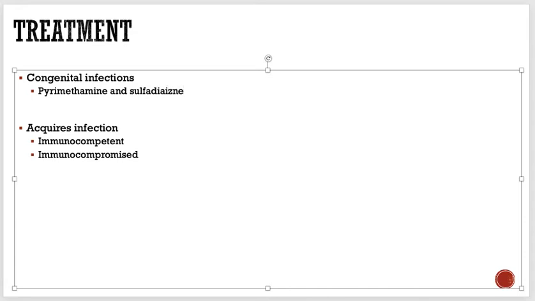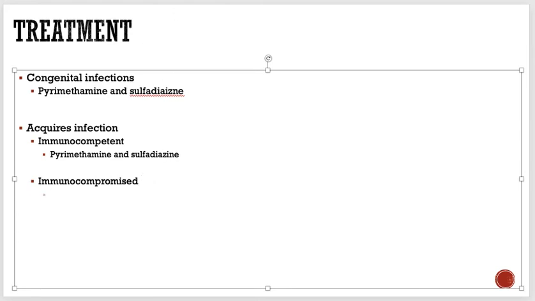Whenever it is an immunocompetent person, they are usually asymptomatic and most of them don't require any treatment, but the patient who has especially ocular toxoplasmosis, we can give them the same drugs, pyrimethamine and sulfadiazine.